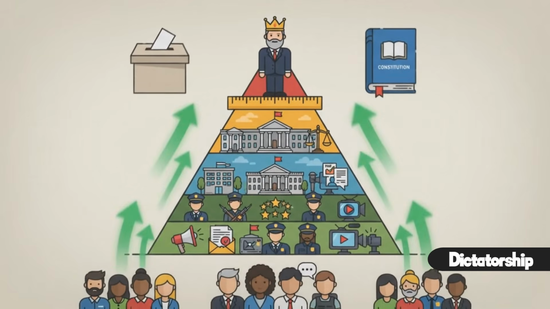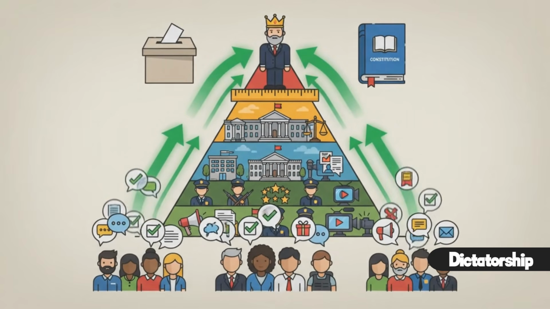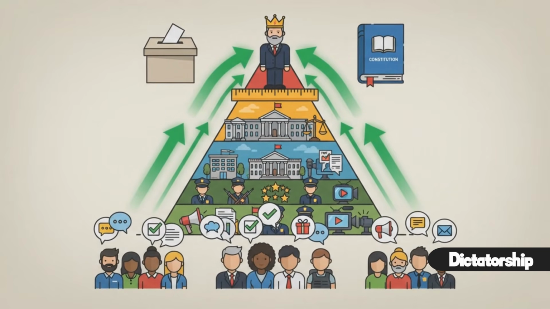When one ruler or a small group can govern without meaningful accountability, the system functions as a dictatorship.